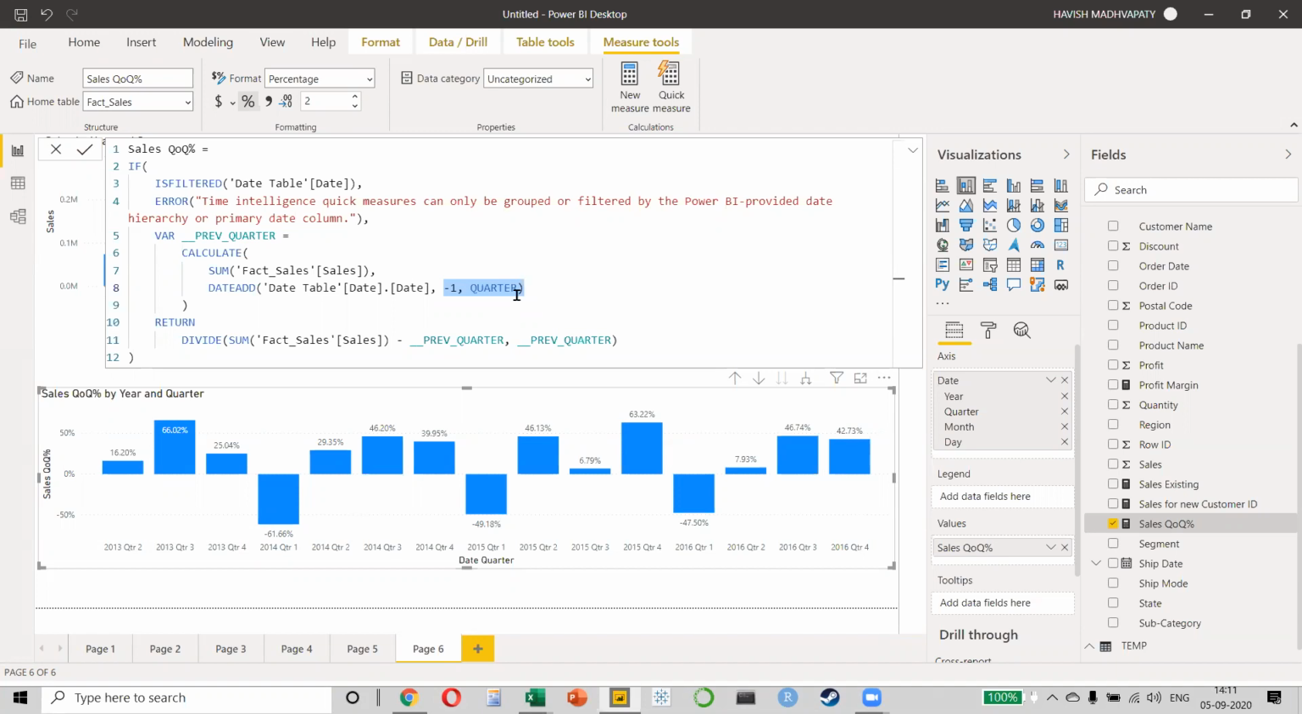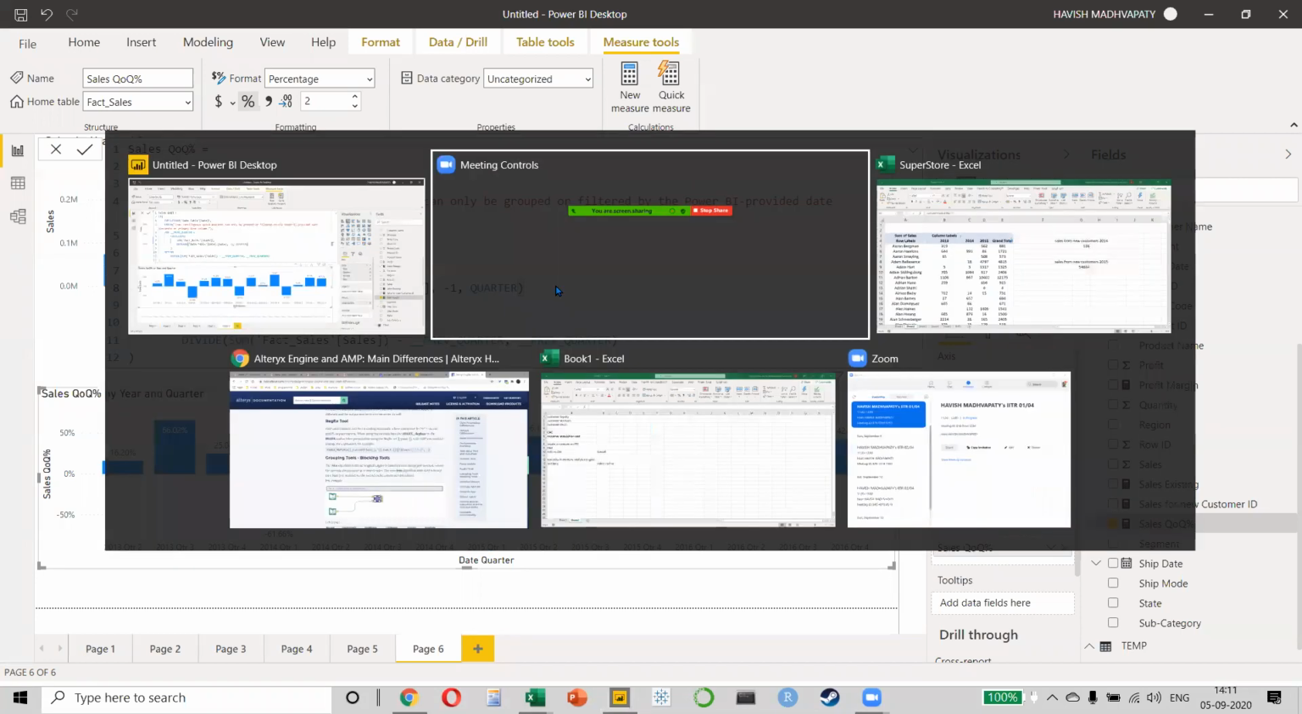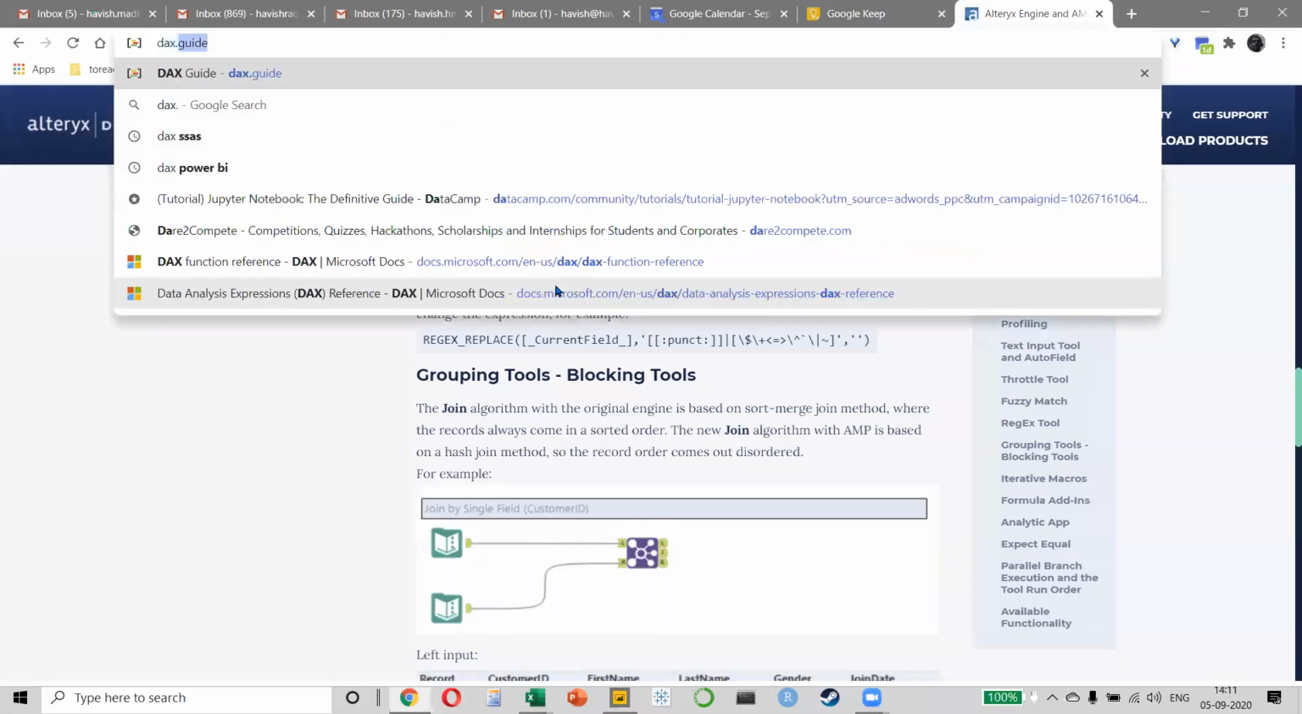I will tell you what I recommend. What I recommend is for you to copy every single element one by one, and then try to put it in the table and see how the results work. There is a beautiful website that I will share with you. This is called dax.guide.